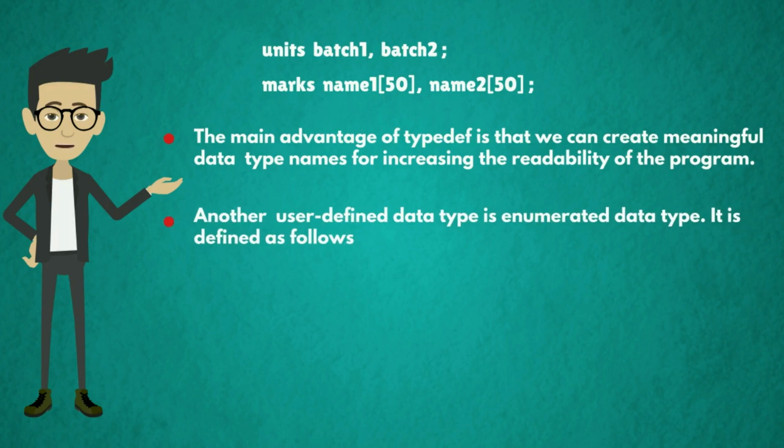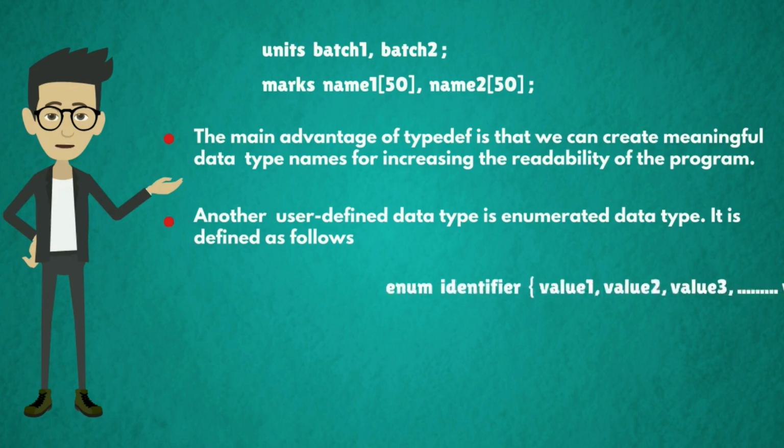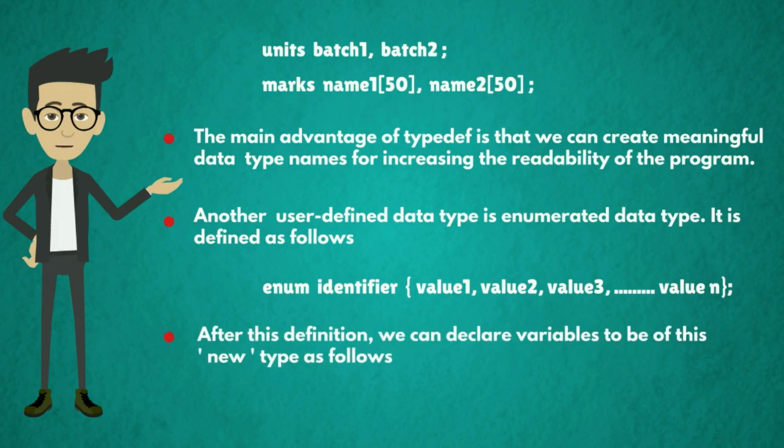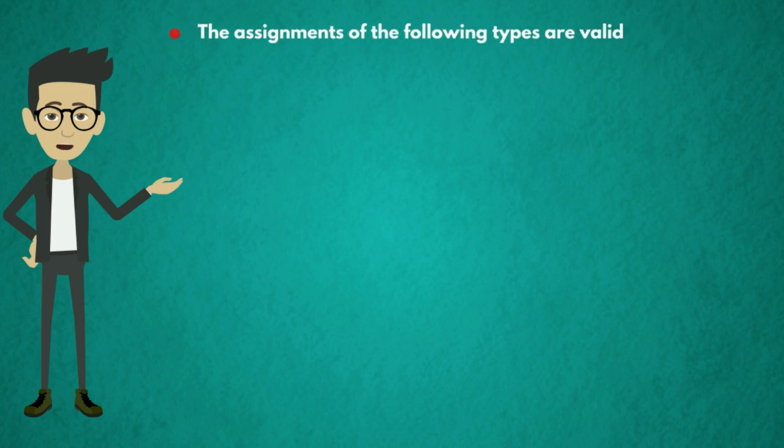It is defined as follows. Identifier is an enum data type, or enumerated data type, with values as value 1, value 2, value 3 and so on up to value n. After this definition, we can declare variables to be of this new type as follows. Identifier as enum data type with v1, v2, v3 and so on up to vn. The assignment of the following types are valid: v1 equal to value 3, v2 equal to value 1.